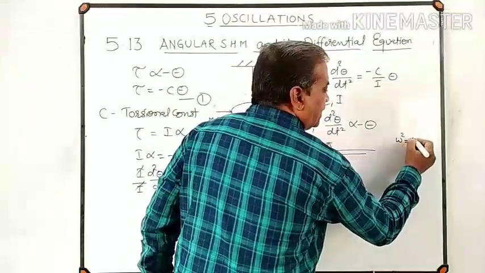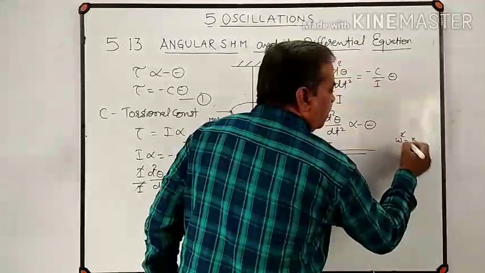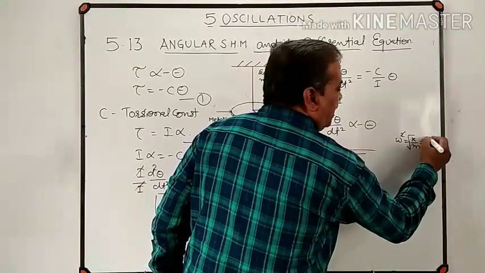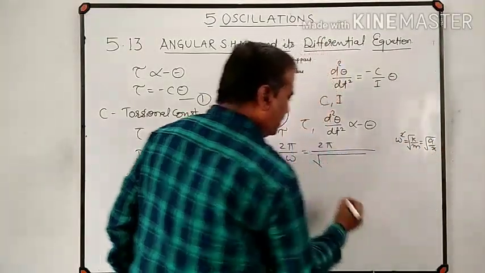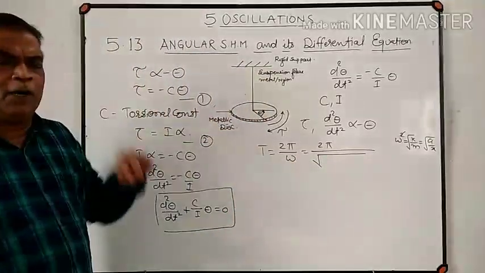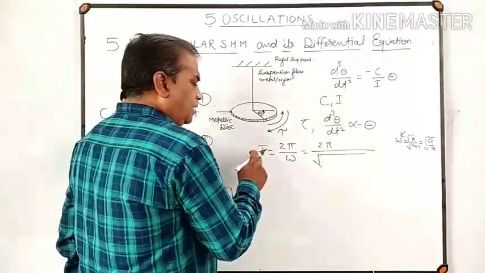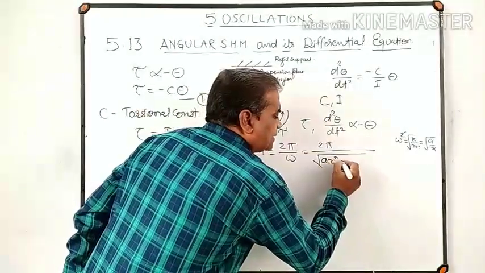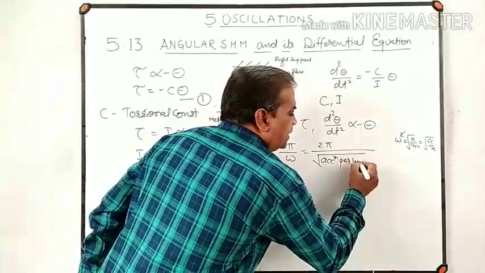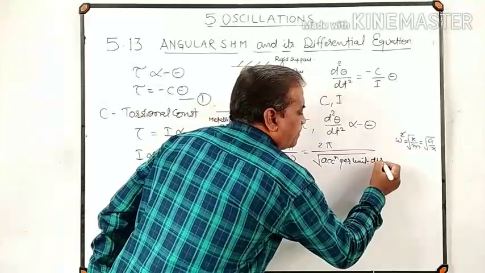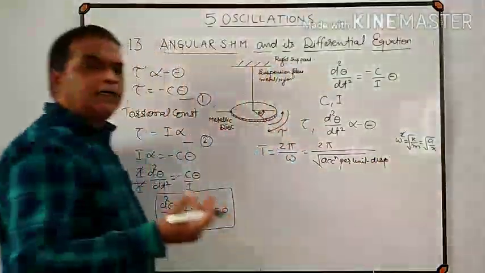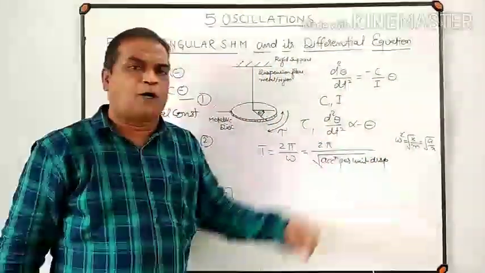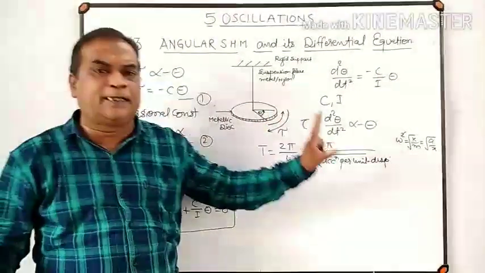Already omega square is equal to k by m, omega is equal to root k by m, and that is proved to be a by x. So time period of a particle performing SHM, T equal to 2 pi by omega, where a by x is acceleration per unit displacement. This is for a particle performing linear SHM.